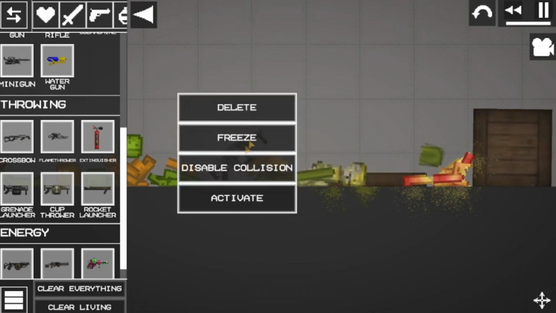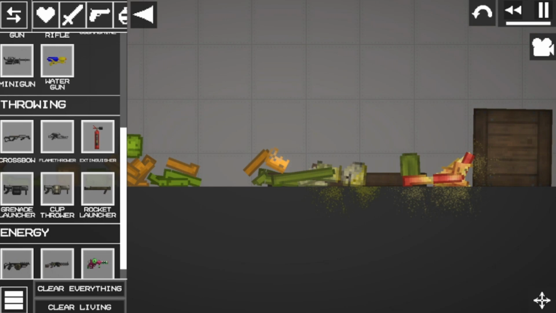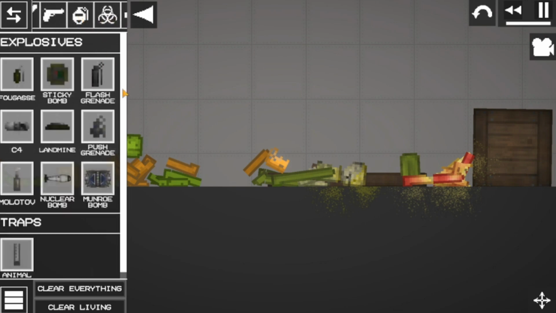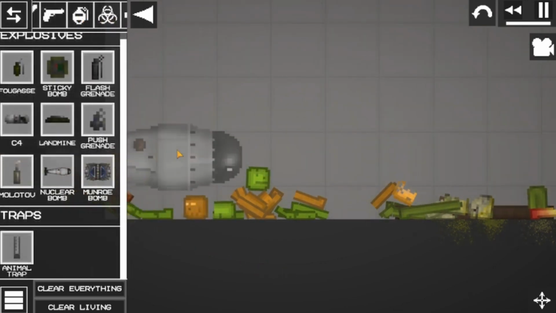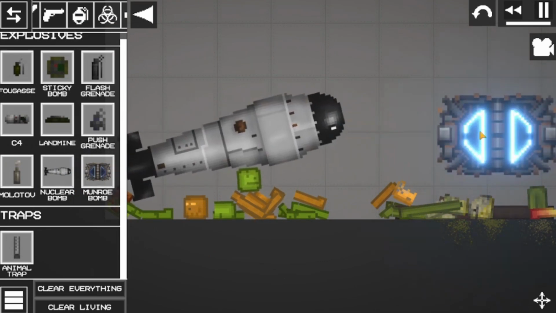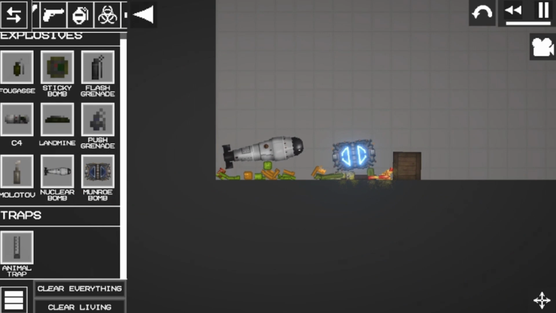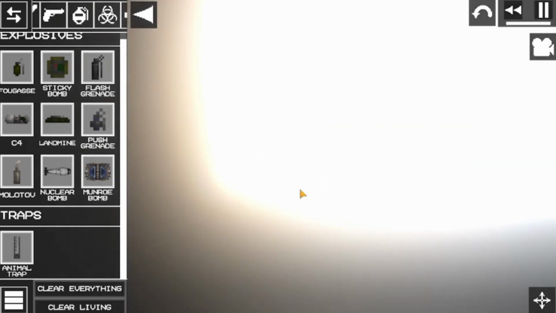A nuclear bomb was added. You know, it's an atomic bomb that just blows up everything. So far, this is my favorite bomb in this game, and I use it quite often. Then there are the Monroe bombs, which are not so in demand, but also quite interesting and powerful, more powerful than an atomic bomb, demolishing everything on the map.